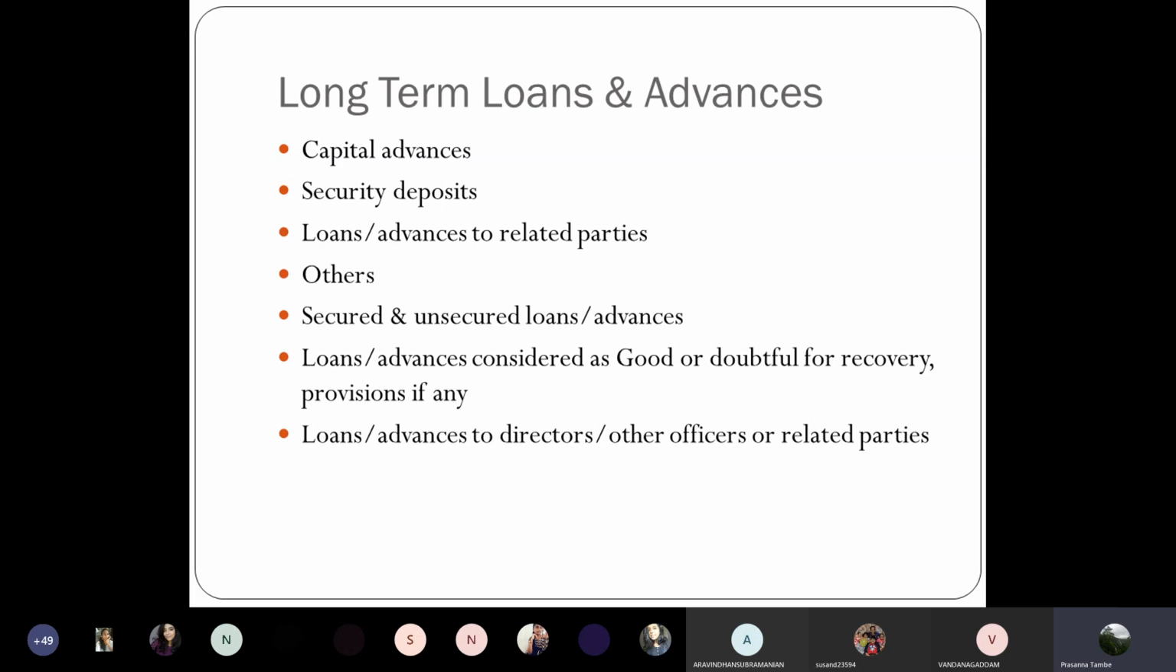You will also have to state whether loans and advances are considered as good for recovery or whether these are doubtful for recovery. Good for recovery in the sense you can recover the money in normal course of business. There is nothing wrong with the person to whom the loan or advance has been given, and you can recover that money in normal course of business. Then it becomes a normal good loan and not in the nature of a doubtful kind of a loan. But if it is doubtful for recovery, then you will have to specify that fact.